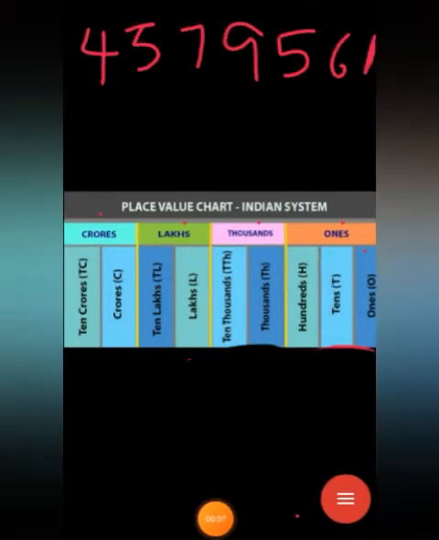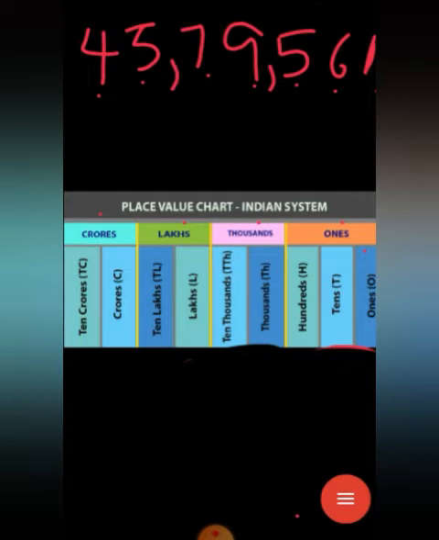Okay children, here I am writing one number. Can you say how many digits are here? Yes, 1, 2, 3, 4, 5, 6, 7 digits are here. Can you say how to read this number? Before reading, first you put the commas. After 100 put 1 comma, then after every 2 digits put a comma, that is the thousands period. After the thousands period you put 1 comma, then the lakhs period.